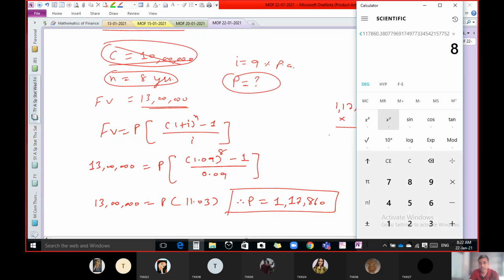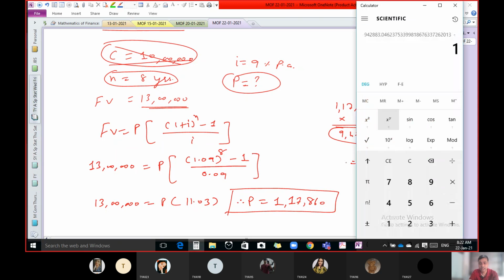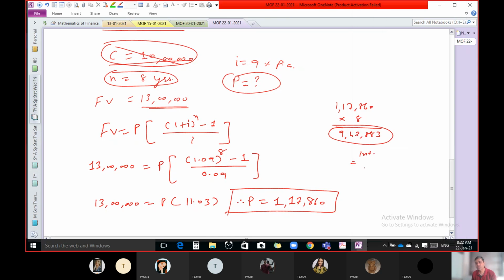So let us multiply it by 8. So we get 9,42,883. This is my investment, and the remaining amount, the difference of this and 13 lakhs, is my interest. If I subtract this amount from 13 lakhs, we get interest of 3,57,116. This is my interest in these 8 years from my investment.